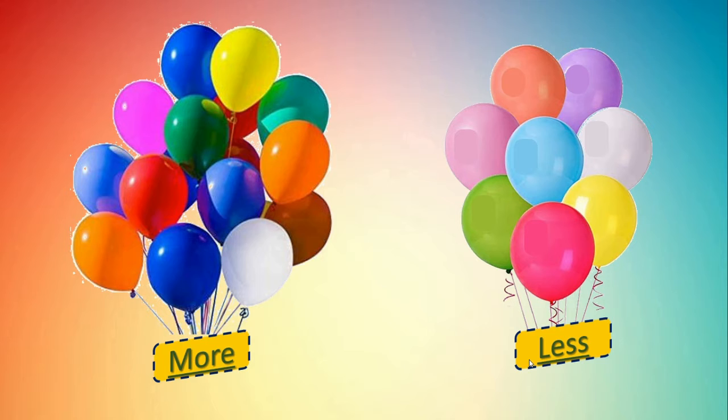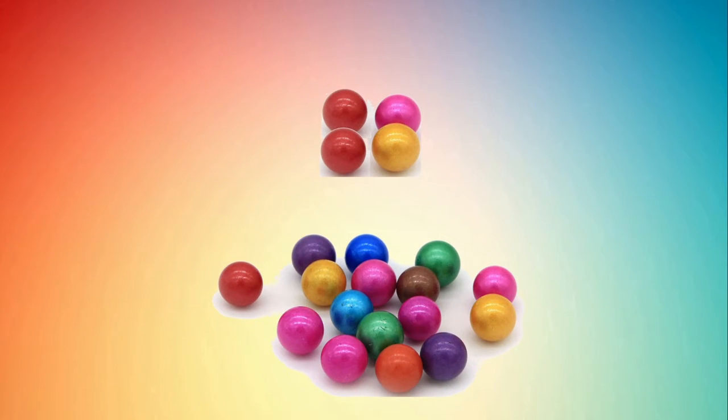Some more examples we will go through. Here you can see beautiful marbles of different colors, isn't it? Here also we can see them in two groups. This is first group and this is the second one, right? This group has less marbles, right? 1, 2, 3 and 4.